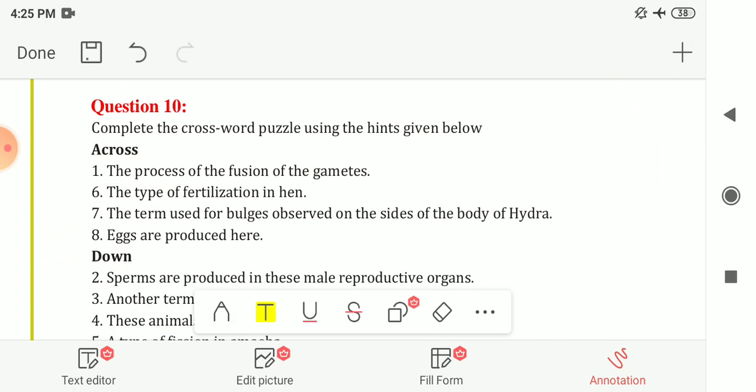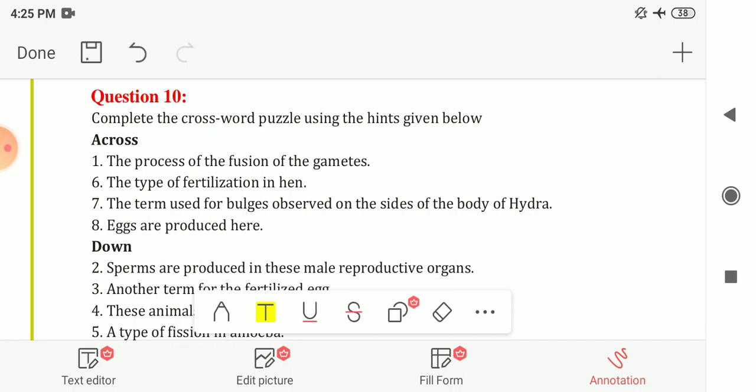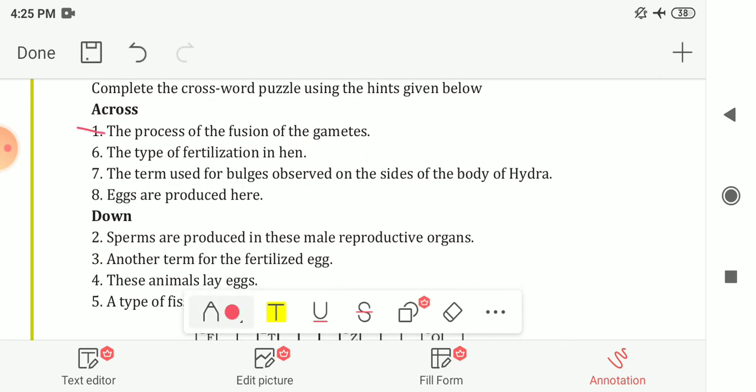Next is question number 10. Complete the crossword puzzle using the hints given below. In across, the first one is the process of the fusion of the gametes. So it is known as fertilization. Next is the type of fertilization in hen. So the fertilization in hen is internal fertilization.